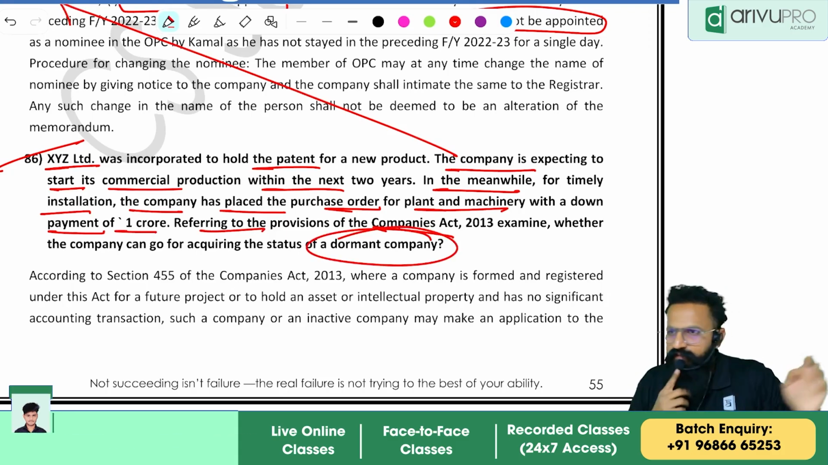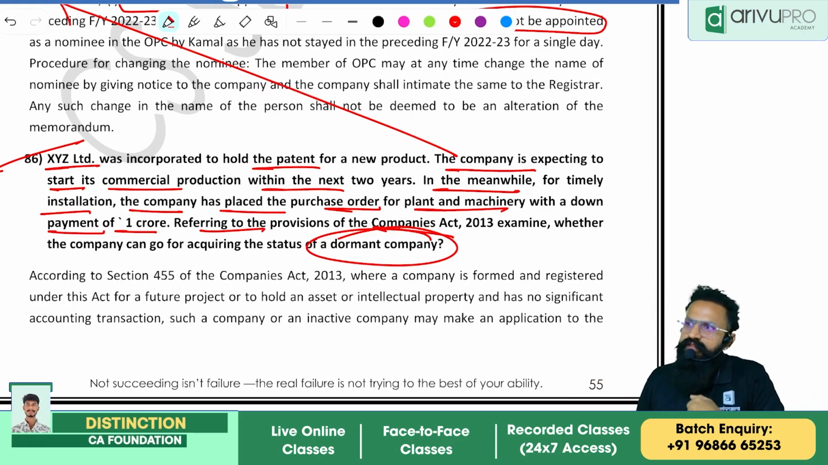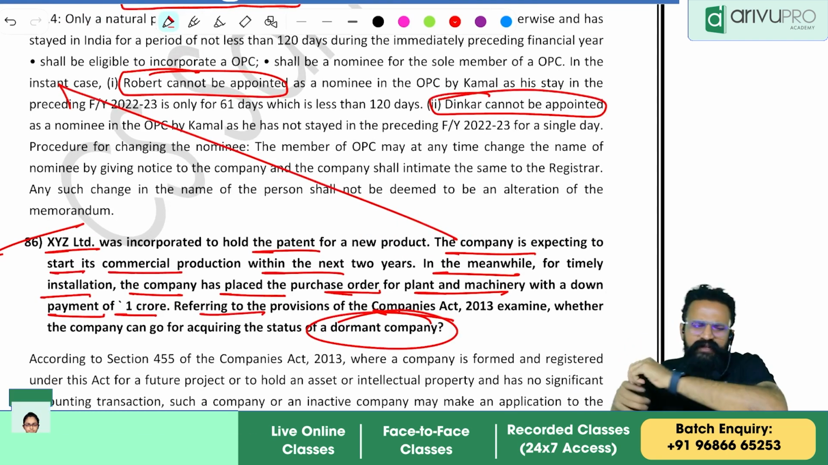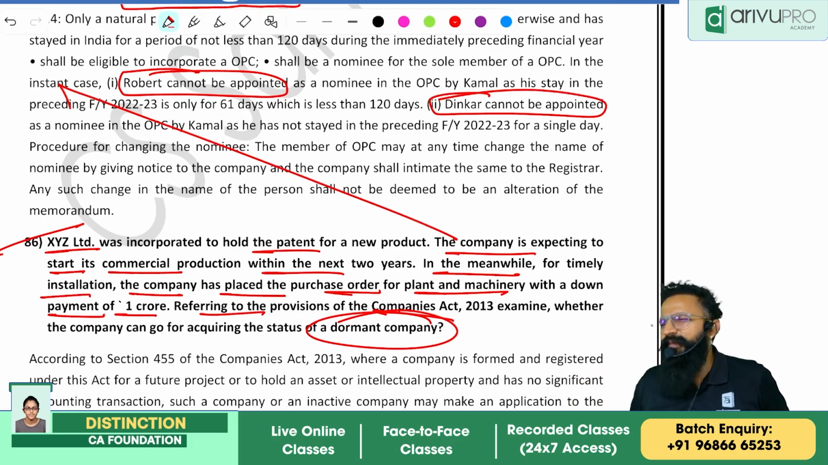Section 455. Can they become a dormant company? No. Why? Because they are doing fixed transactions. What is the provision? What will you write? The first is the condition you will be writing, for a company to become a dormant company.